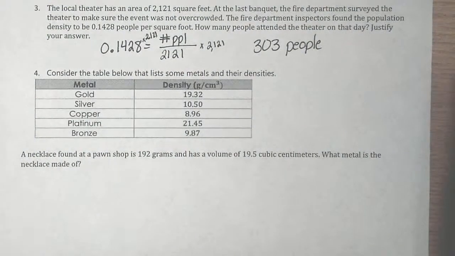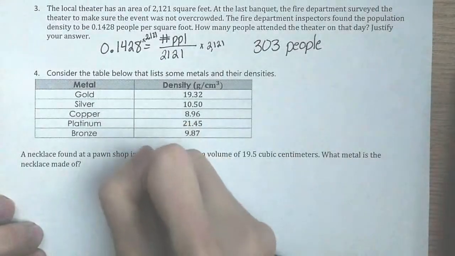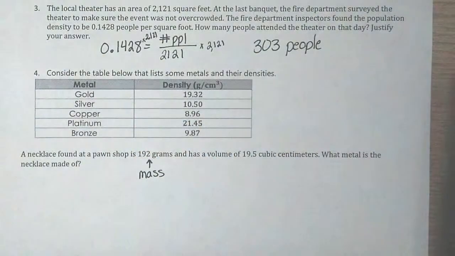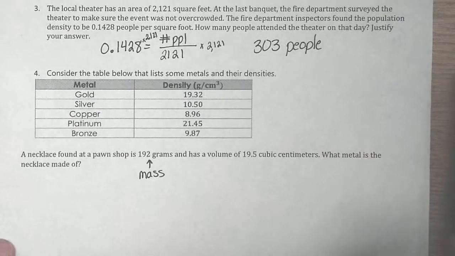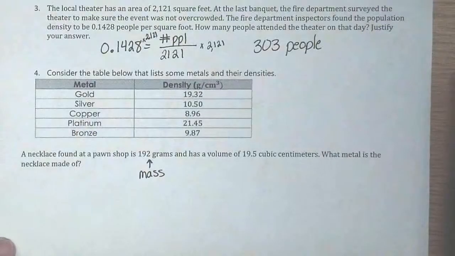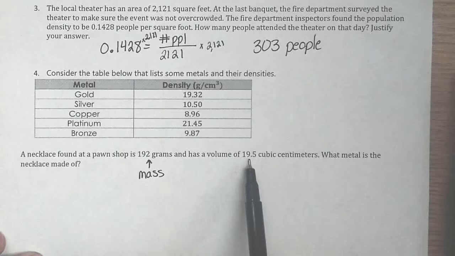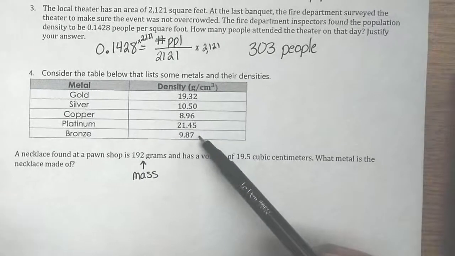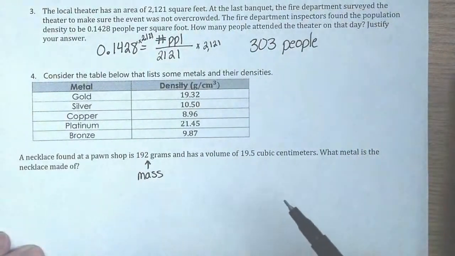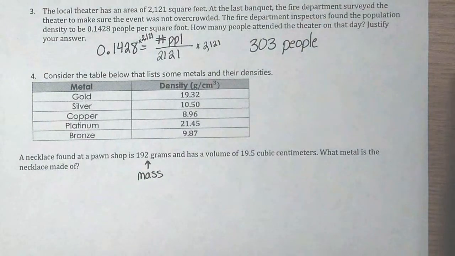And then last, here's a table of some metals and their densities. A necklace found at a pawn shop is 192 grams, so that's mass, and has a volume of 19.5 cubic centimeters. What metal is the necklace made of? So once I find the density, mass over volume, I am going to compare it to my list of the densities for different types of metals.